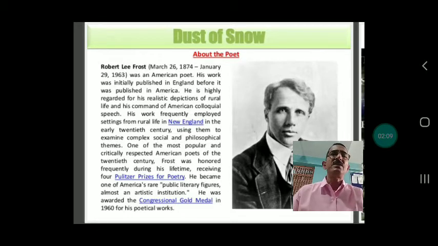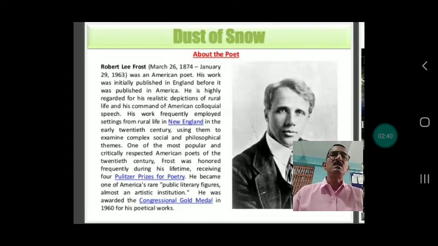He is highly regarded for his realistic depictions of rural life, means the life that are lived in village. People are so simple. They have not so much knowledge, but they have feelings, emotions, passions, compassions, sympathy, and various kinds of cooperation among themselves.